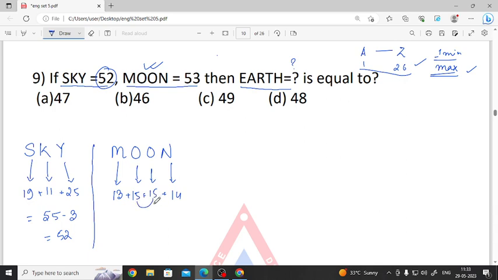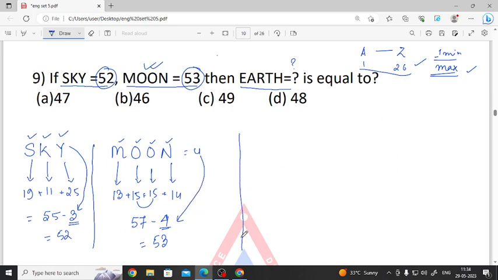15 plus 15 is 30, 30 plus 27 is 57, but what is given here? 53. So we have to minus 4 for getting 53. Here it is 3, here it is 4. So what is the logic here? See, how many letters are there in the first word? 1 2 3. That's why minus 3 has been subtracted. And here how many letters are there? 1 2 3 4. 4 letters. See, 4 is subtracted from here.